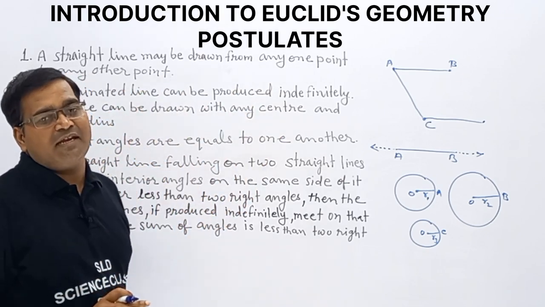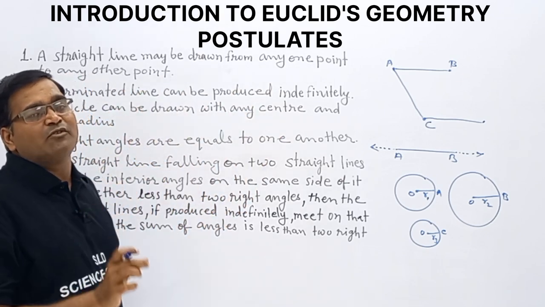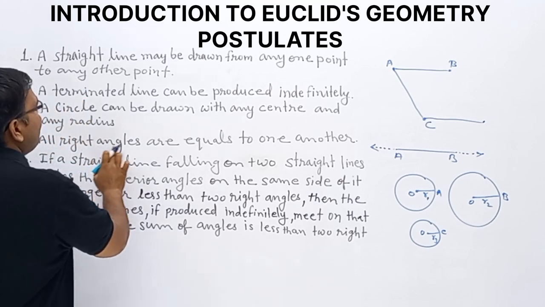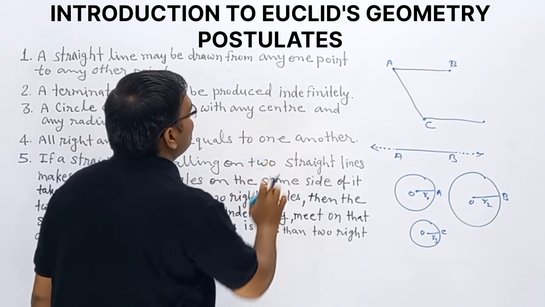Different circles we are getting. It means a circle depends on the radius. Clear? Now the next one: all right angles are equal to